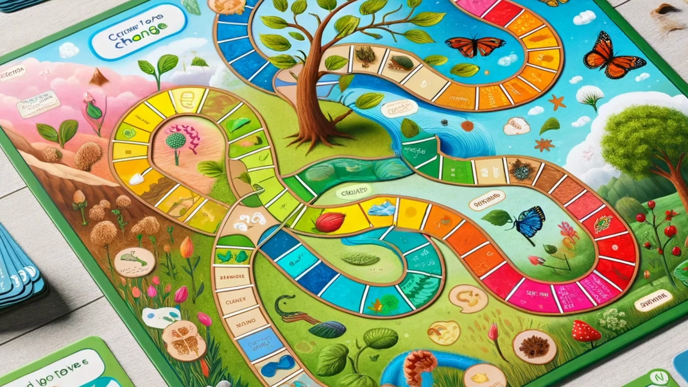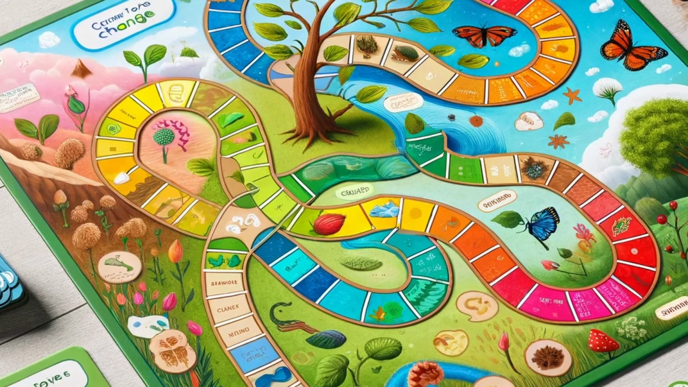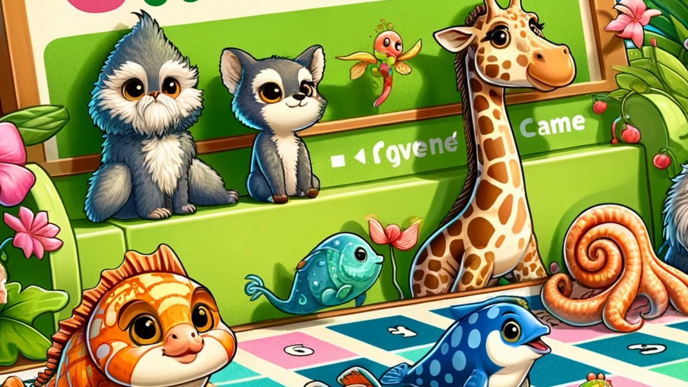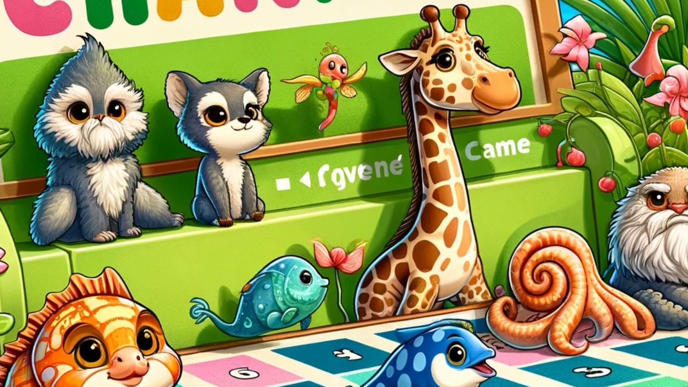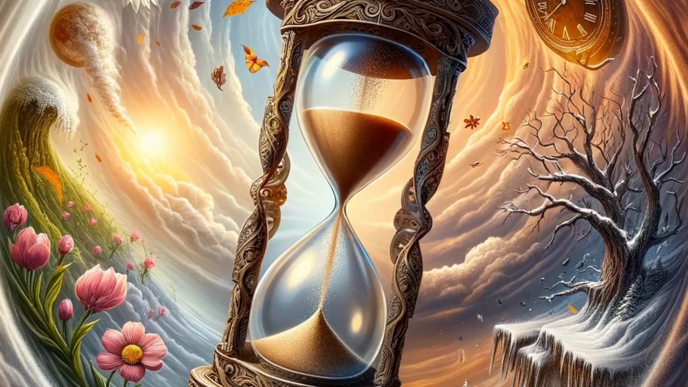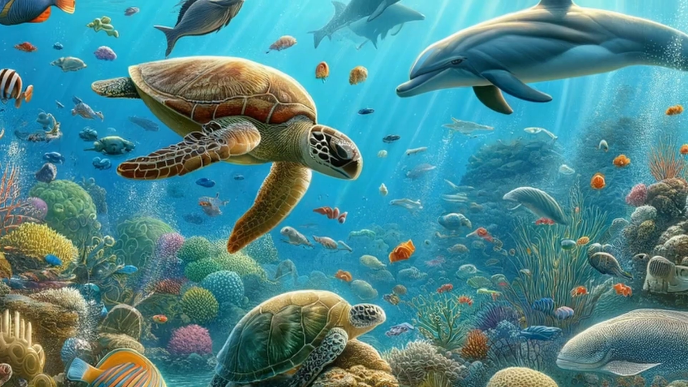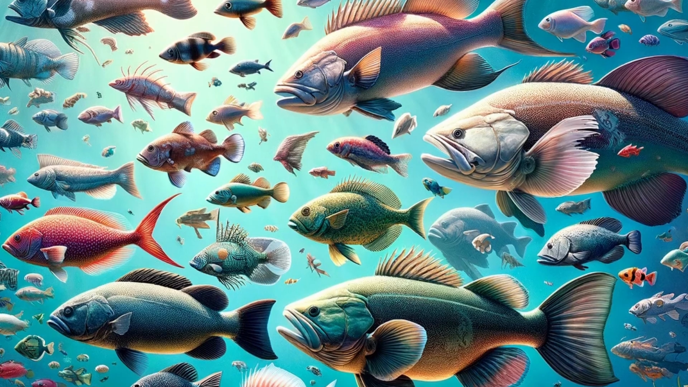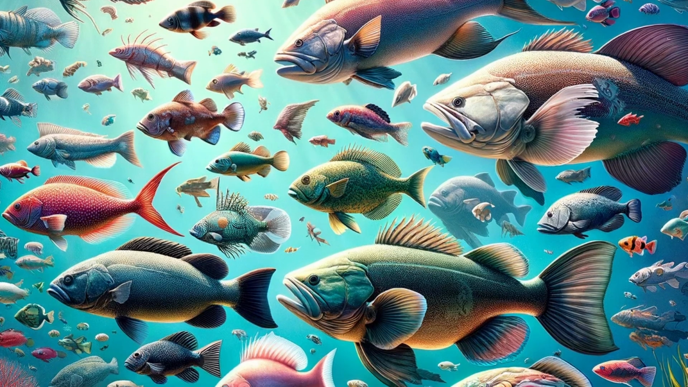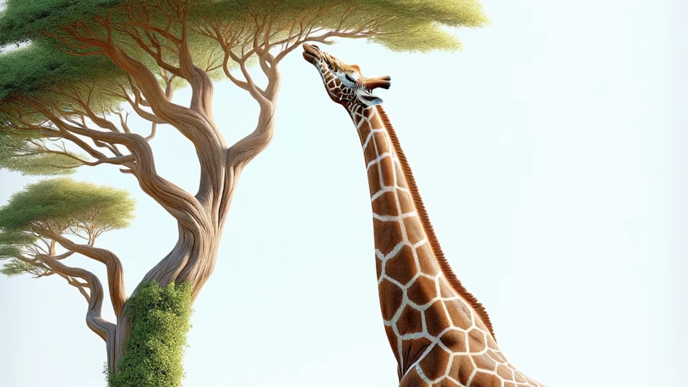Level 1. Young child, age 5 to 7. Evolution is like a long, slow game of changing. Imagine animals and plants playing a game where they slowly change over a really long time, like years and years. These changes help them live better in their homes, like forests or seas. Like how some fish grew longer fins to swim faster, or how giraffes got long necks to eat leaves high up in trees.